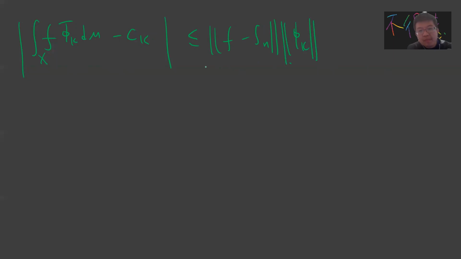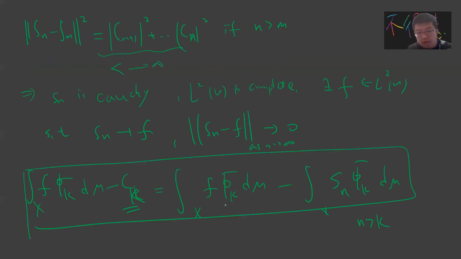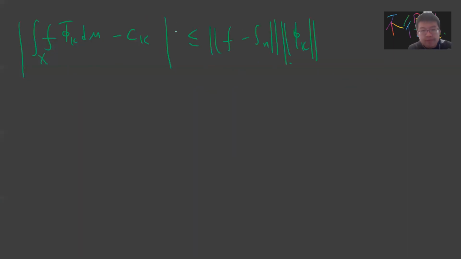Okay, so the integral of f phi k bar d mu x minus ck, by Cauchy Schwarz, our lovely Cauchy Schwarz, is bounded by this. You just take out your phi k bar. And this guy is arbitrarily small, because this guy is bounded. This guy is 1, because it's also normalized.